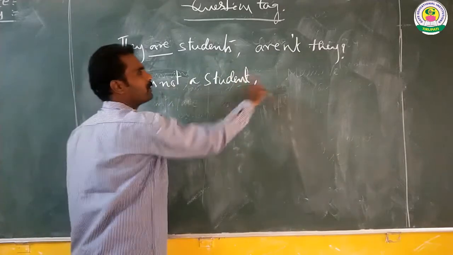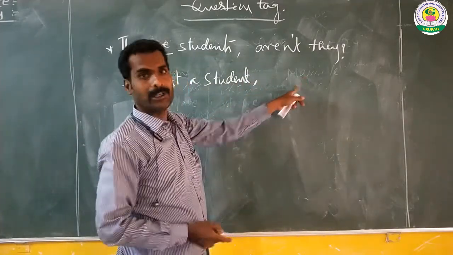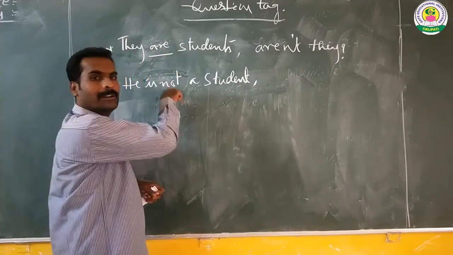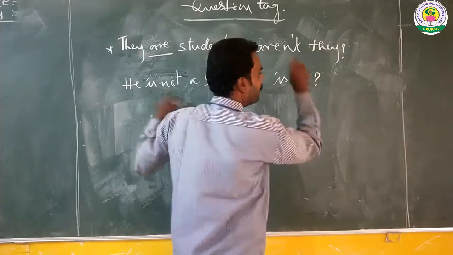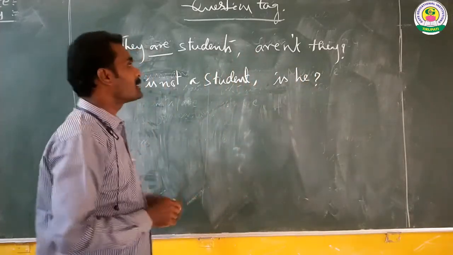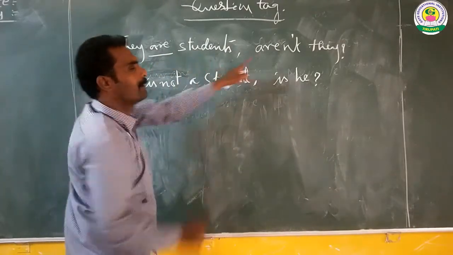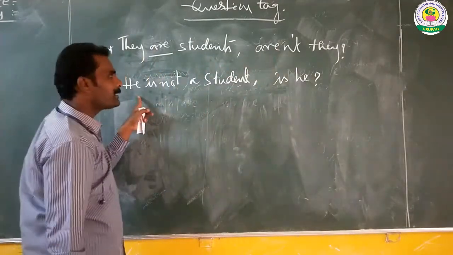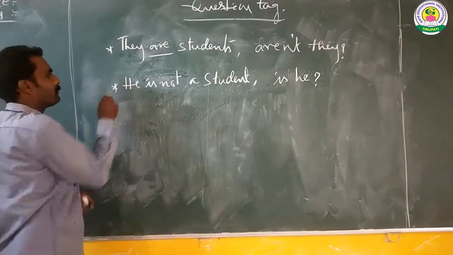So the tag should be positive, and while framing the tag question we need to remove not. He is not a student, is he? That is the first rule. They are students, aren't they? He is not a student, is he?